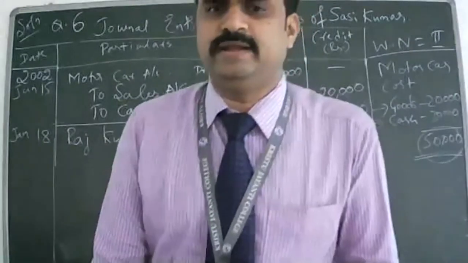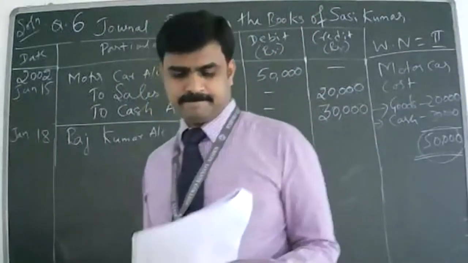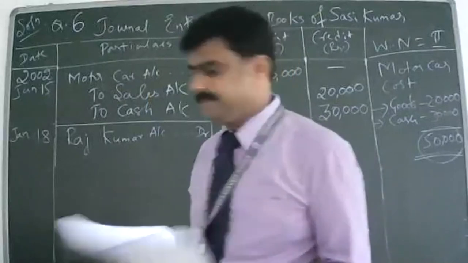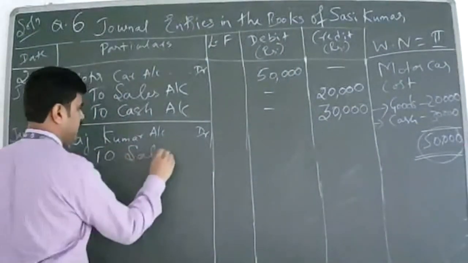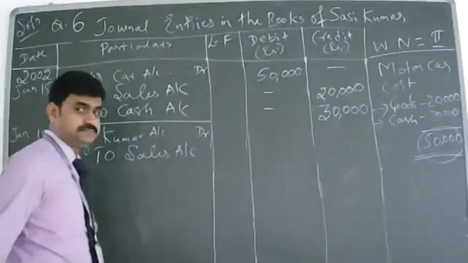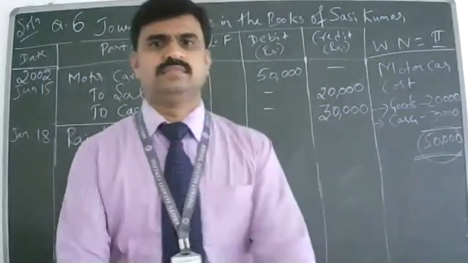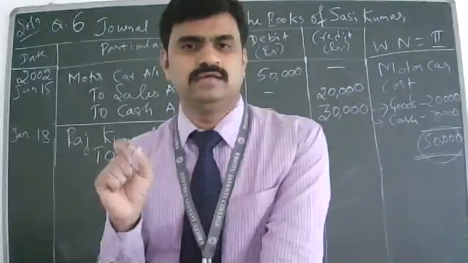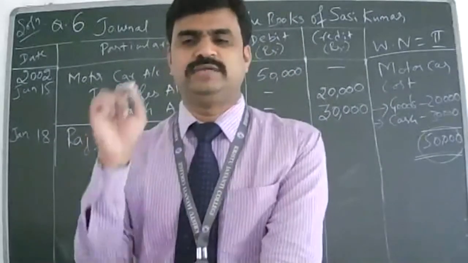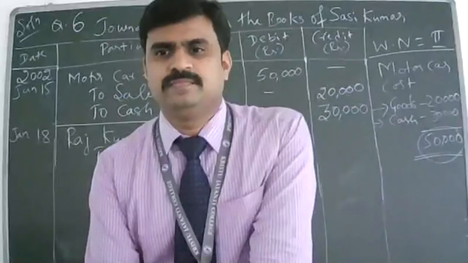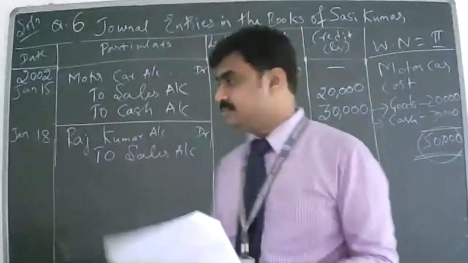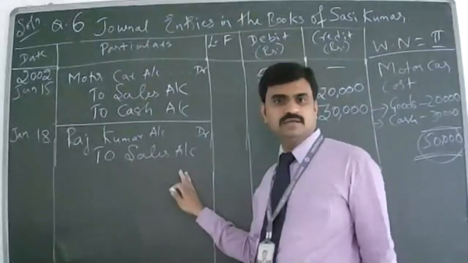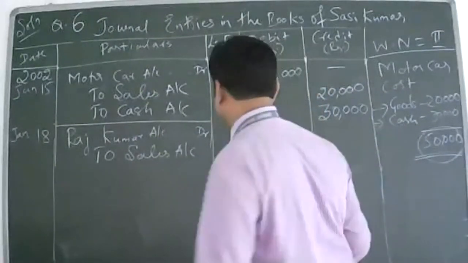Then which account do you have to credit? Sales account. Why should I credit the sales account? You should tell me the reason also. Credit what goes out. Goods are going out, so credit the sales account.